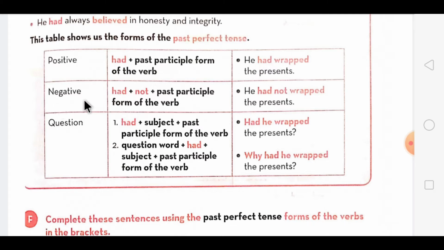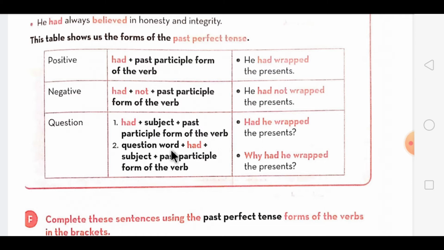Then for negative, had not is added and then the V3 form comes over here. Then for forming the question, first the word had comes, then the subject, then the past participle form, means V3 form of the verb, and the question mark is compulsory.